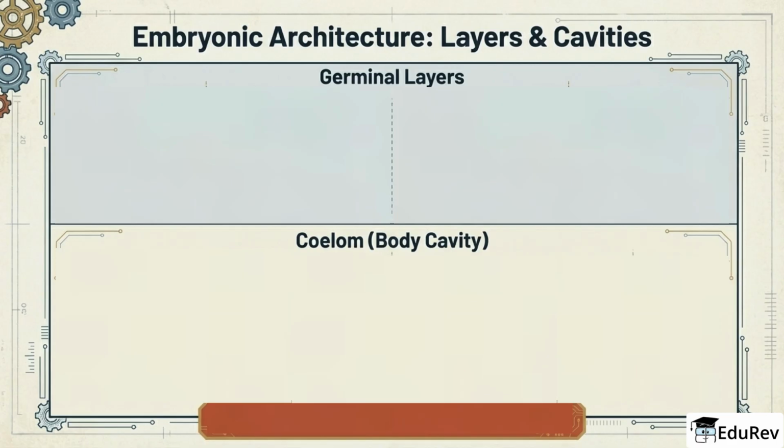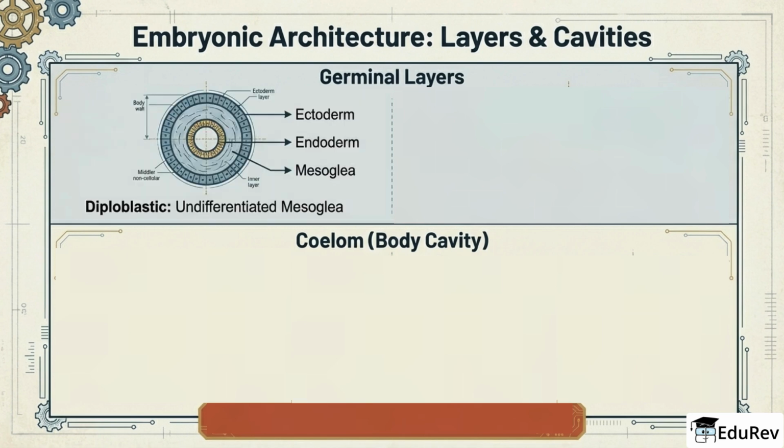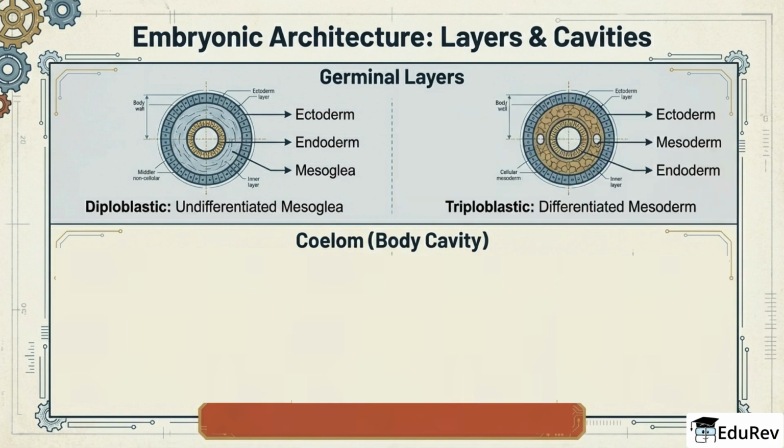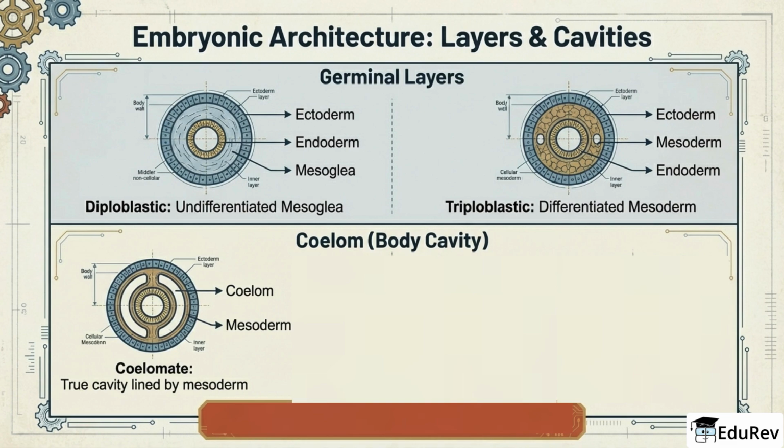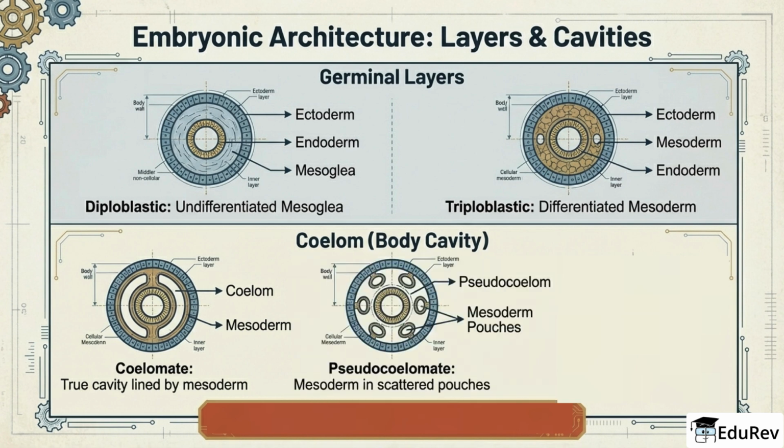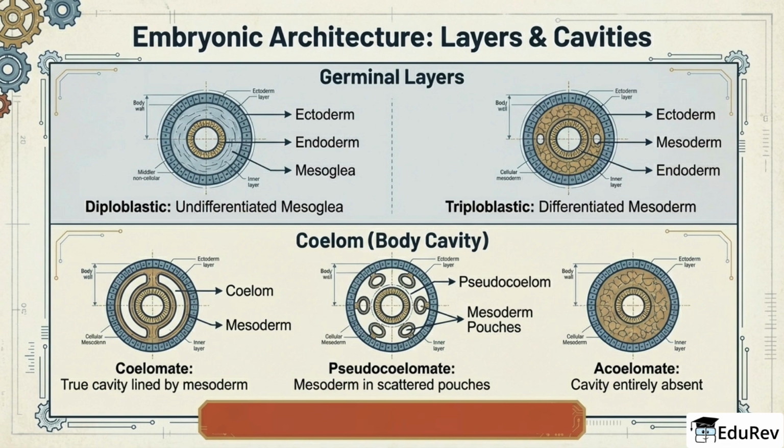Embryonic architecture adds another layer to classification. Diploblastic animals have 2 germ layers, while triploblastic animals have 3. Then comes the body cavity or coelom. A coelomate has a true body cavity lined by mesoderm. A pseudocoelomate has a cavity, but it is not fully lined by mesoderm. An acoelomate has no body cavity at all. But be careful here. Aschelminthes is the only pseudocoelomate group highlighted here. That point is often used directly in exam statements.